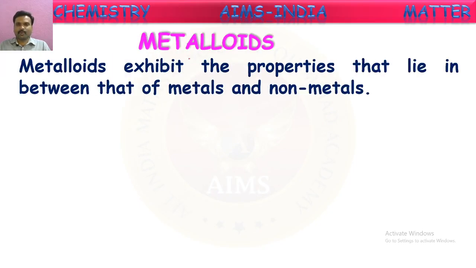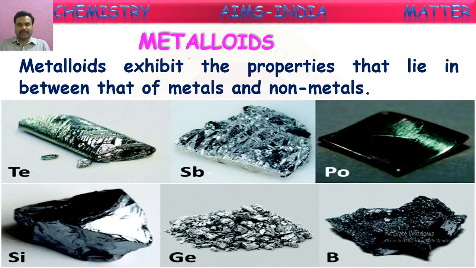Metalloids exhibit the properties that lie in between that of metals and non-metals. Yes, some elements exhibit the properties of metals and non-metals. Some properties of metals will be shown and some properties of non-metals are shown by these elements. Such elements are called metalloids. Here are examples for the metalloids. You can say boron, germanium, silicon, polonium, tellurium, bismuth. These all come under metalloids.